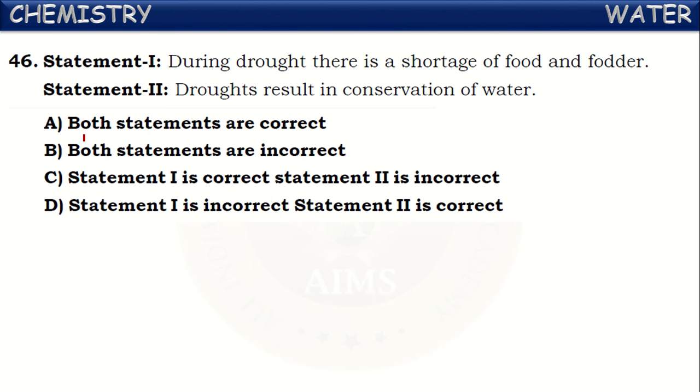Next one more question. See statement 1. During drought, there is a shortage of food and fodder. Yes, what happens by the drought? No cultivation will be there, so there will be a shortage of food and fodder. This is correct. Statement 2. Droughts result in conservation of water. There will be no water at all, so there will be no meaning of conservation at that time. Droughts result in the lack of water, not conservation of water. This is an incorrect statement. Now we can say statement 1 is correct and statement 2 is incorrect. That is the answer. Okay. Next one.